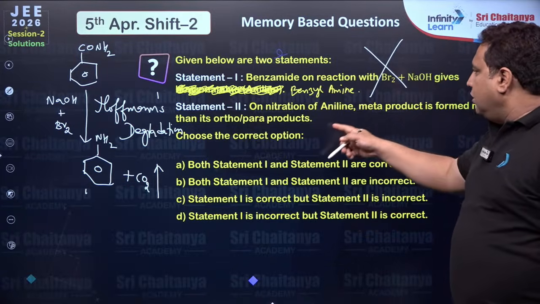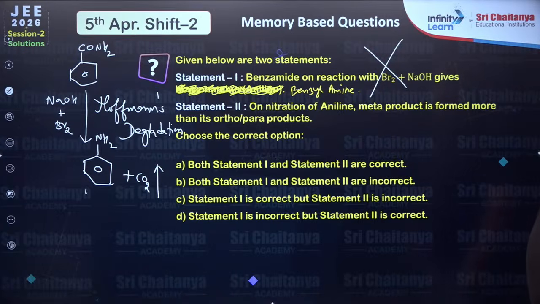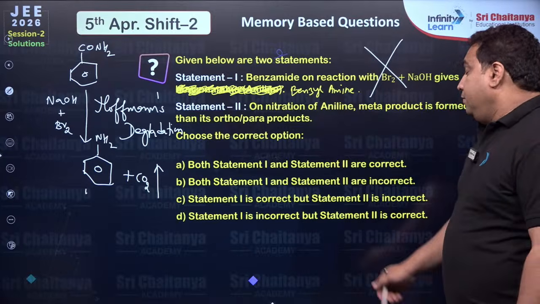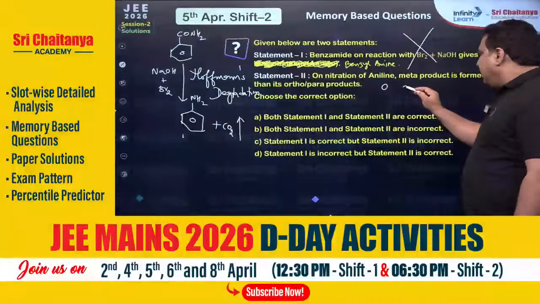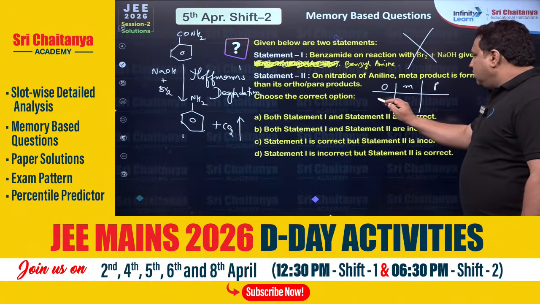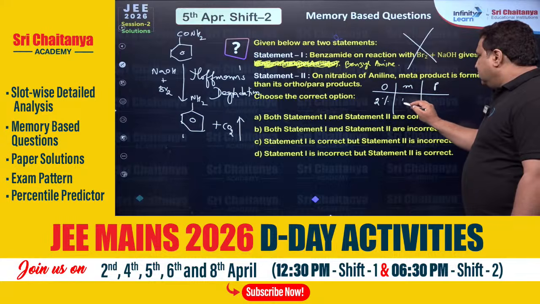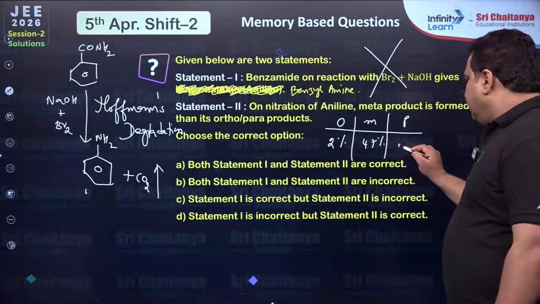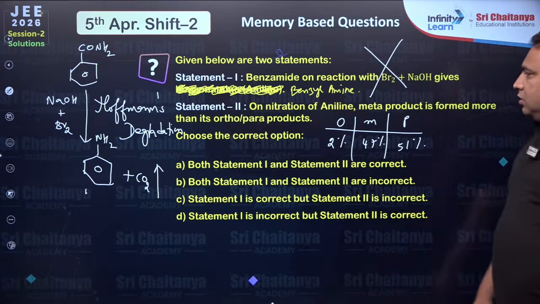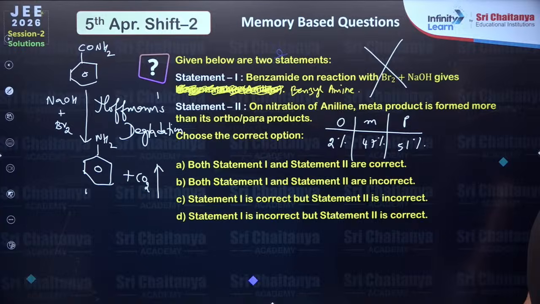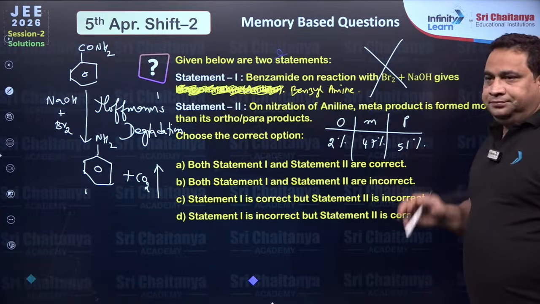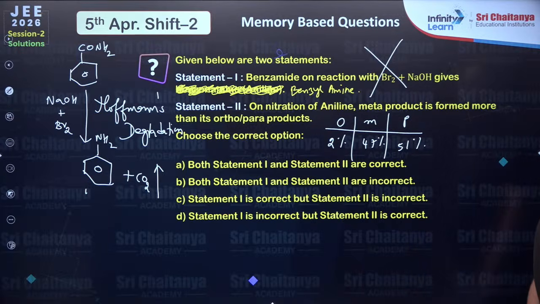Happy? So on nitration of aniline, is the meta product formed more than ortho or para? Actually, if you see ortho, meta, para, it is an NCERT question. Ortho will come 2%, meta will be 47, para will be 51. Now tell me the answer, everyone. In nitration of aniline, the meta product is more than ortho, but not more than para. Okay, right.